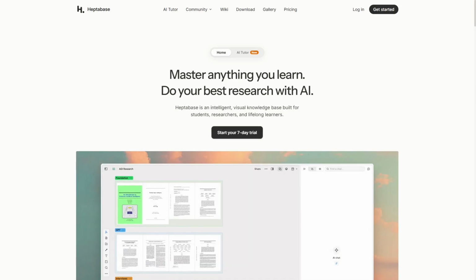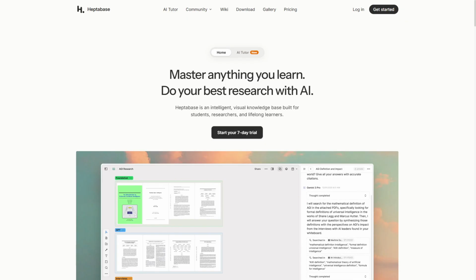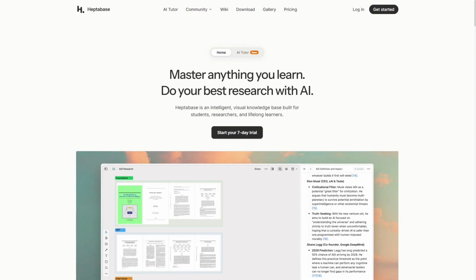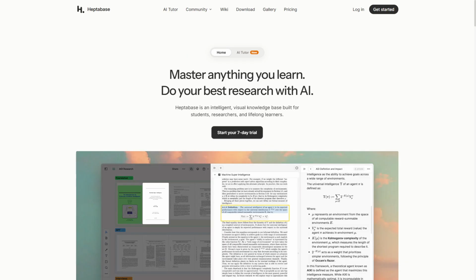Heptabase versus Obsidian note-taking apps. Choosing the right app can transform how you organize ideas without losing flexibility. Heptabase offers visual workspace tools, while Obsidian focuses on powerful markdown linking and customization.